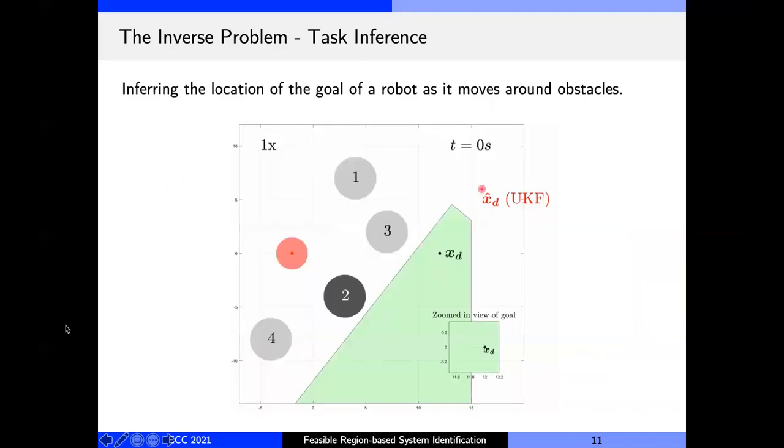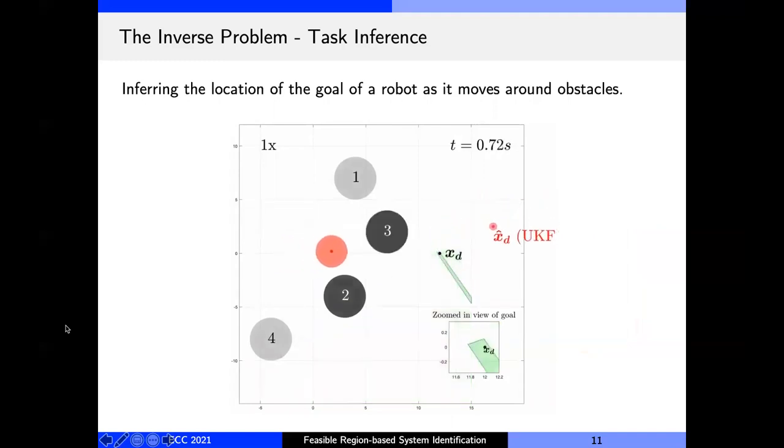So let me give you a preview of what set-based identification looks like. Here we have a robot that is navigating among obstacles to reach its goal, that is x_d, and the observer must infer the location of the goal by monitoring the robot and the positions of the obstacles. As you can see, our proposed set-based approach generates these green regions which do indeed converge to the true goal as the robot moves.